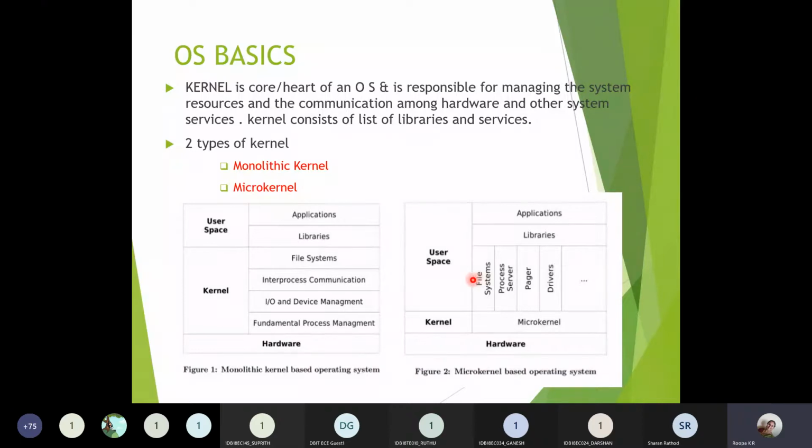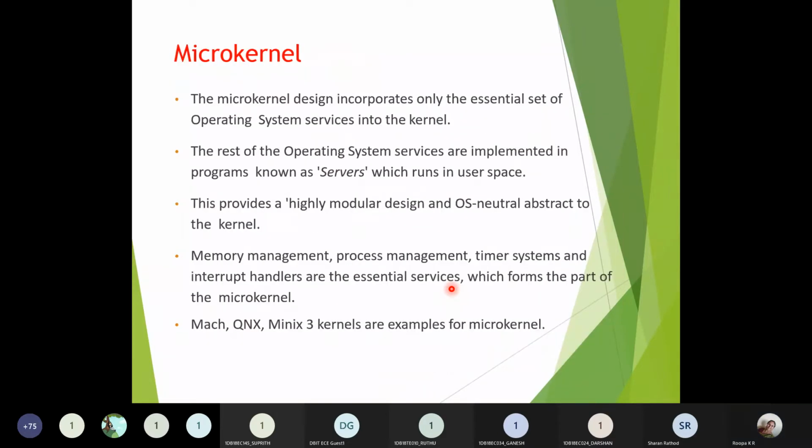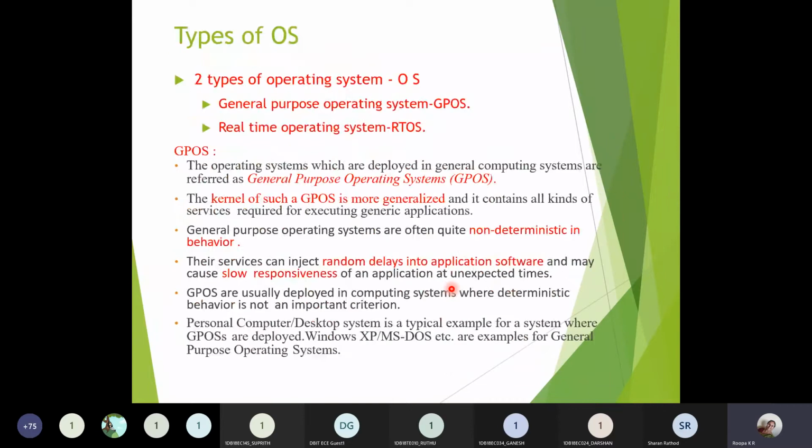But in the case of microkernel, the microkernel will have a set of programs related to the operating system. The other functionalities along with the applications will be taken care of by the user in the user space. So that is the microkernel. Next we need to start with the types of operating system.